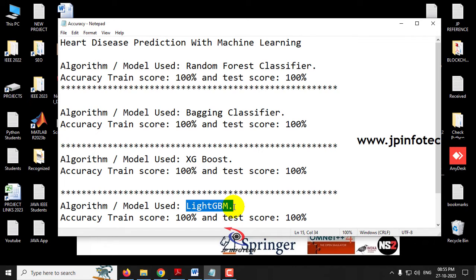In our project list and YouTube channel, we have already done various heart disease predictions using machine learning, but we used only a single model. Here you can see 4 different models, and LightGBM and XGBoost are newly proposed for this enhancement from the base paper.